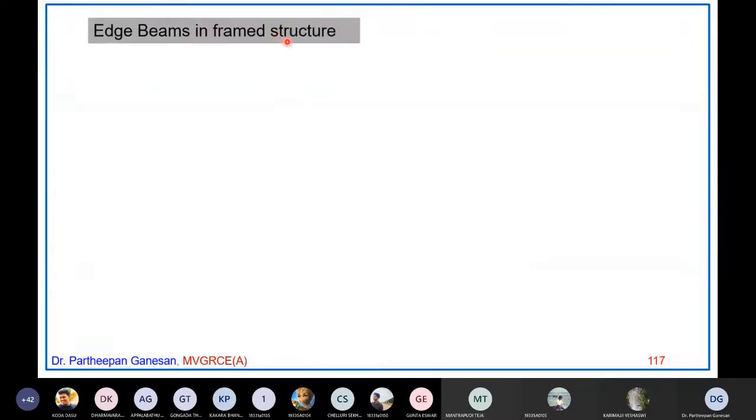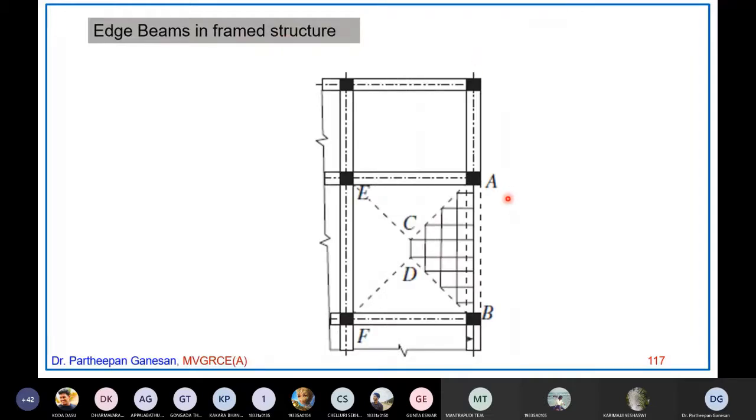Now, edge beams in framed structure. For example, all these are edge beams. This edge beam has a slab on only one side, and the other side has no slab. This slab load will come onto this beam as a twisting moment. It will produce a twisting moment. Okay. So far we have designed only T beam.